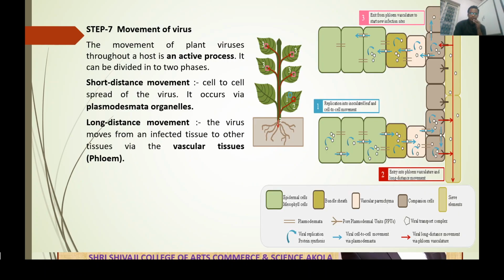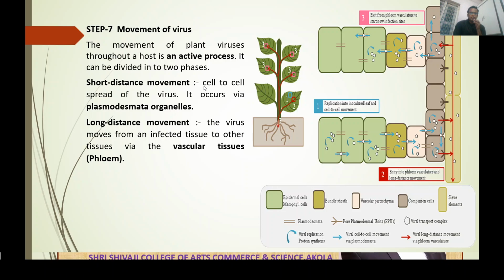Now the next one is the movement of viruses in plant viruses. The movement of plant virus inside the host cell is an active process. It can be divided into two phases: short distance movement and long distance movement. When a virion particle enters the host cell, it performs these two types of movement.